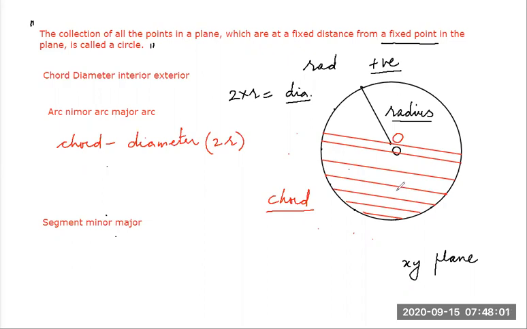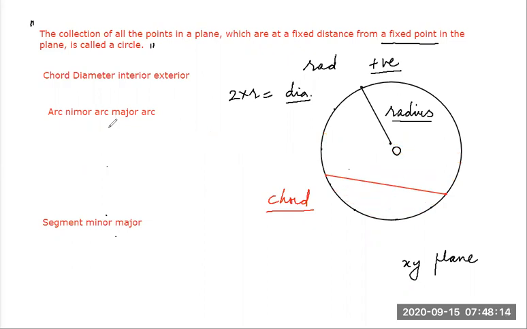All right. Now, what is an arc? So, students, now if I talk about any 2 points again on the periphery of the circle, on the circumference of the circle, let's say this point is A and this point is B. So students, this part of the circumference, this circular distance AB, is known as an arc.